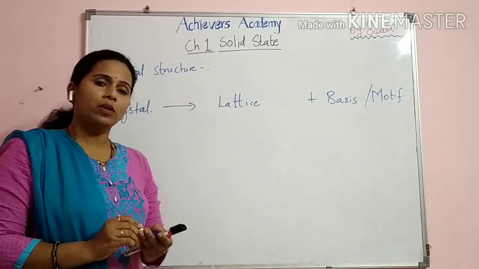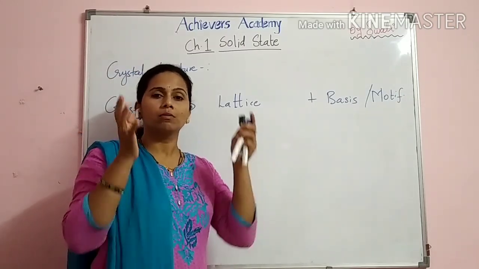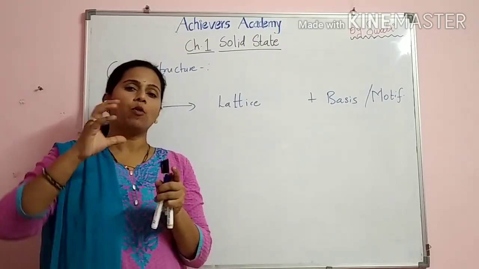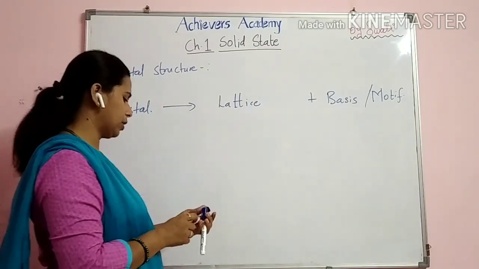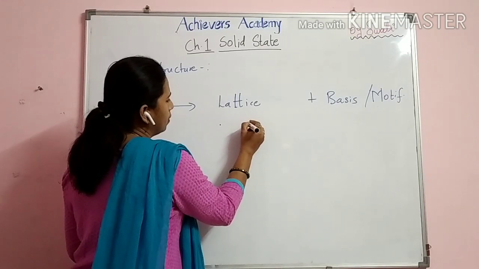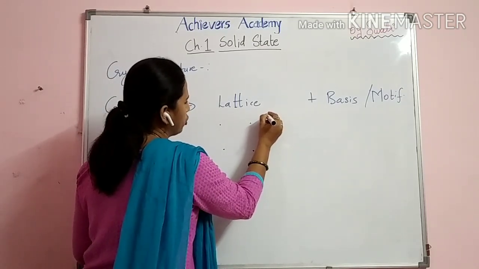Lattice. Now lattice is a geometrical arrangement of lattice points in a three-dimensional periodic array. So I'll show you with the help of this diagram here. Suppose these are the points which are there in 3 dimensions.